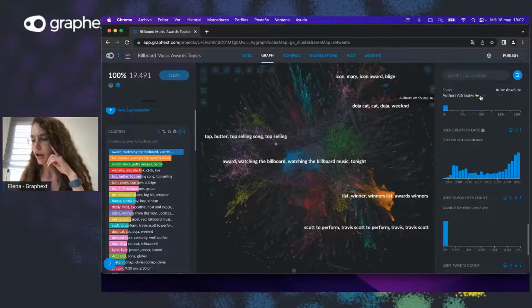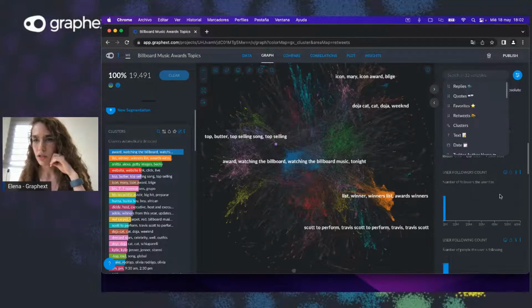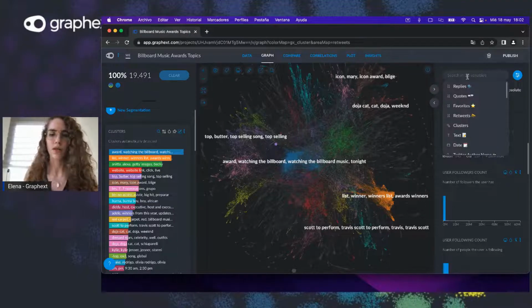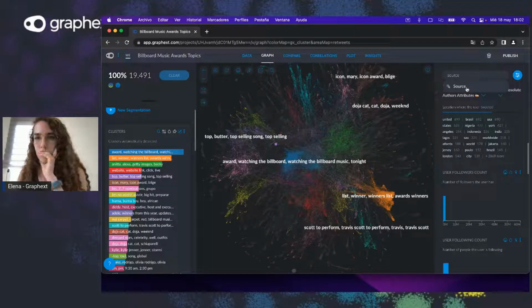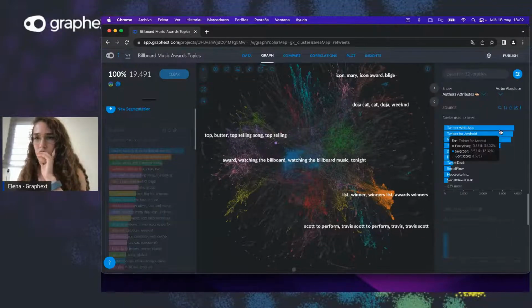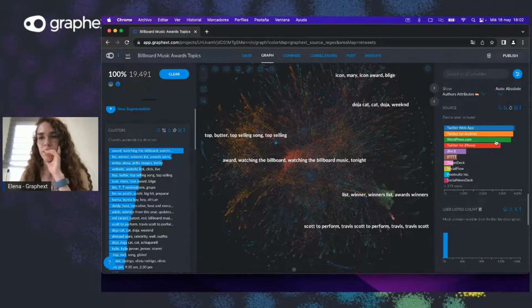If we remain in other attributes and let's go to source. Oh, sorry. Well, we could also search like this. Let's color by source. And this is telling us where these people are tweeting from. So most of the people tweeting about BTS are tweeting from an Android phone, and most of the people tweeting about the event are tweeting from an iPhone.